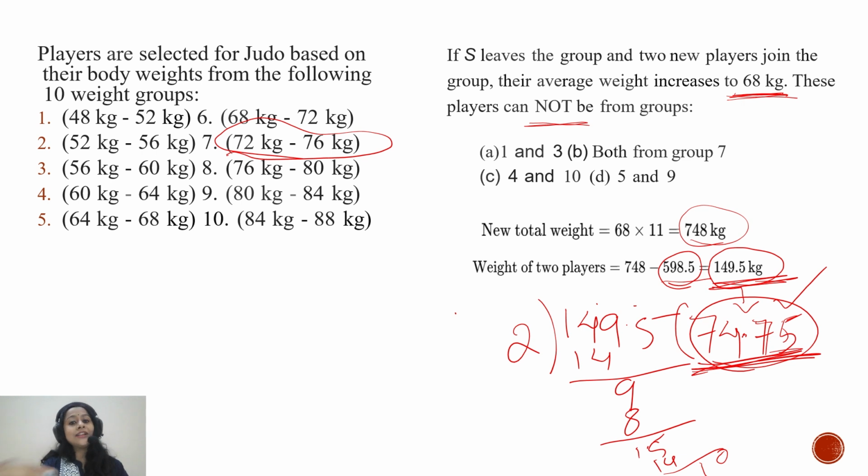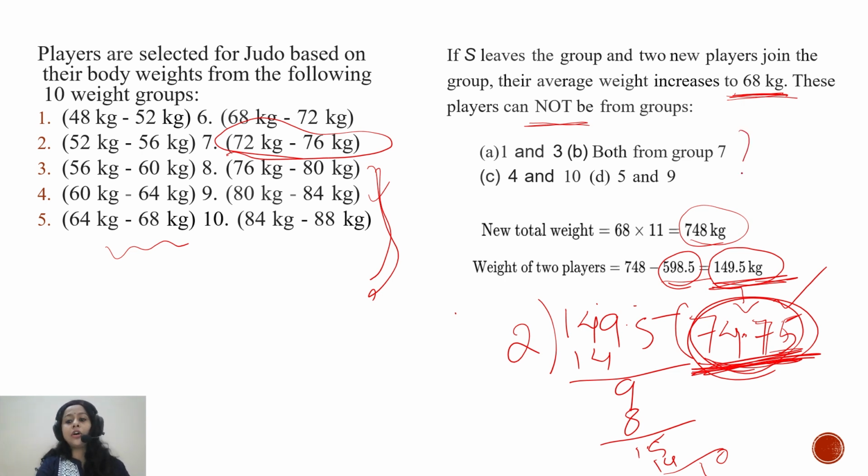So one has to be from a higher group and one has to be from a lower weight group, so that when we take the average we get this. Okay, because two players cannot belong to the same group.